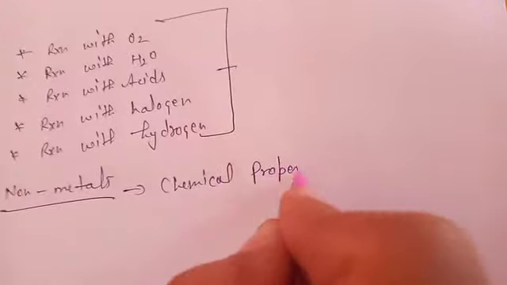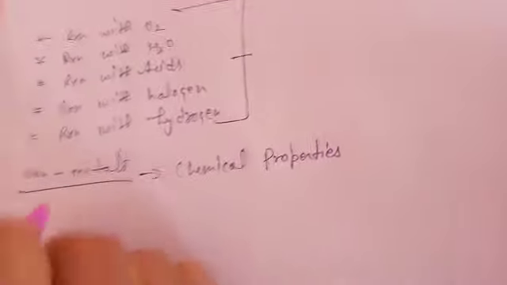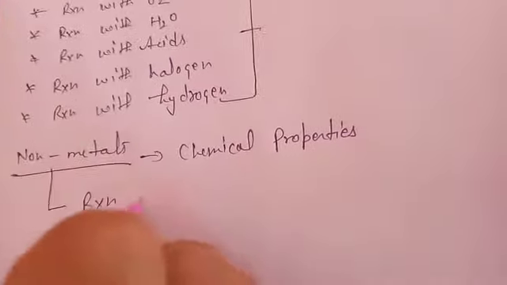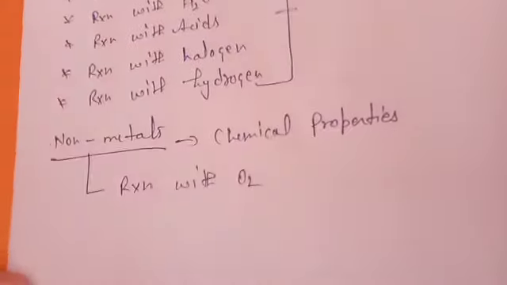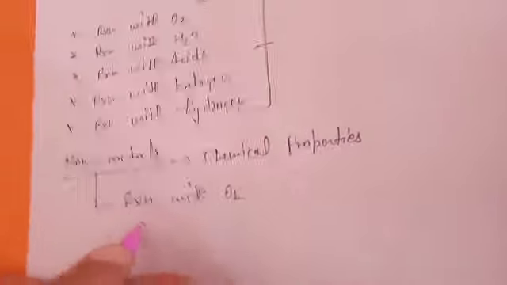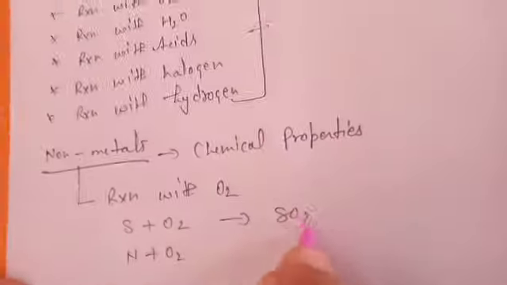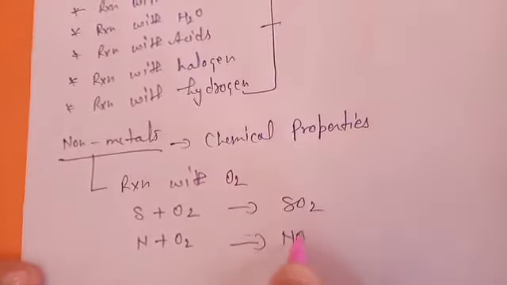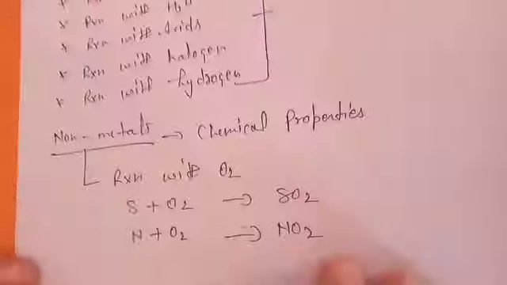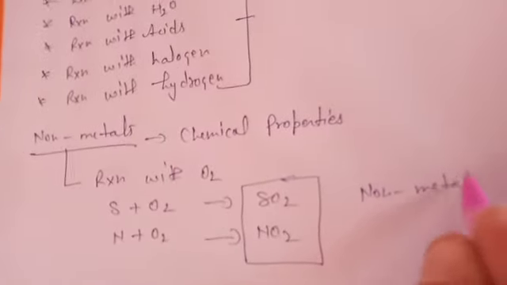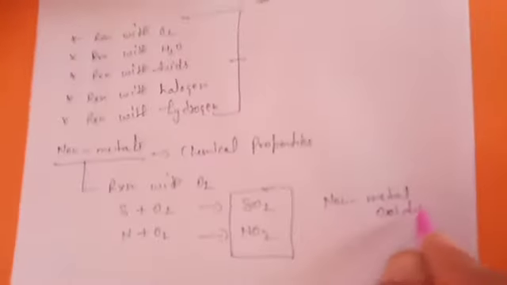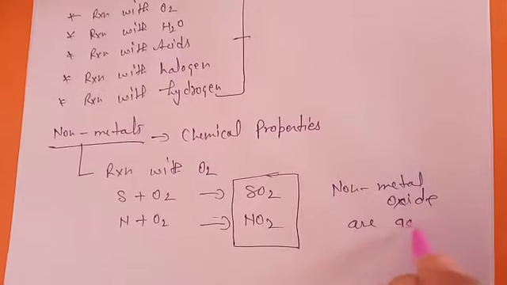Chemical properties of non-metals. First, the same thing: whether they react with oxygen or not. Definitely they will react with oxygen. Sulfur forms sulfur dioxide, nitrogen forms nitrogen dioxide. Nitrogen has a number of oxides, sulfur as well. But all these non-metal oxides are acidic in nature.